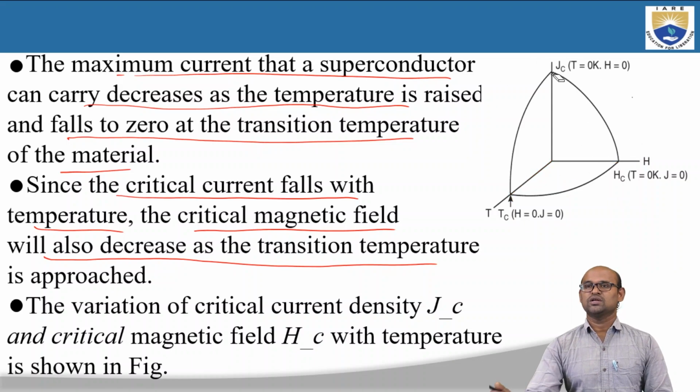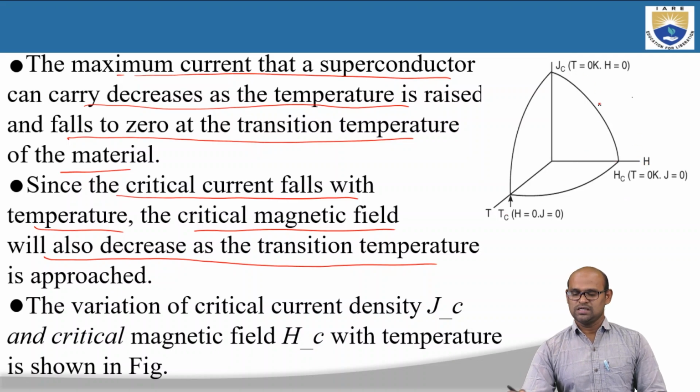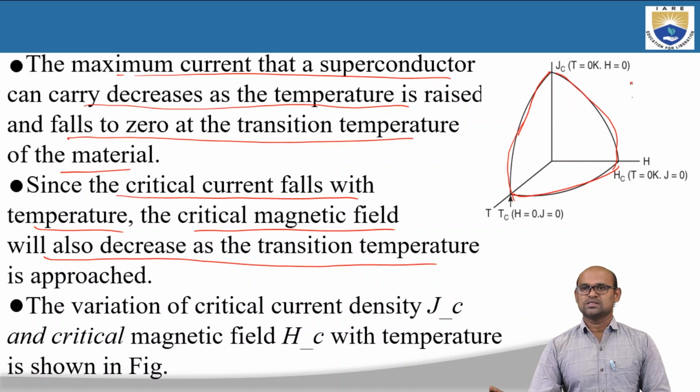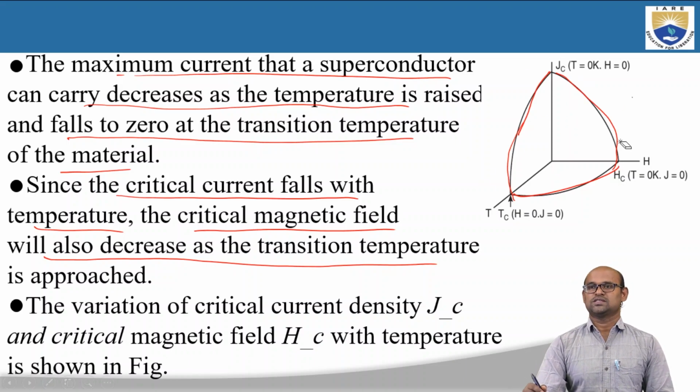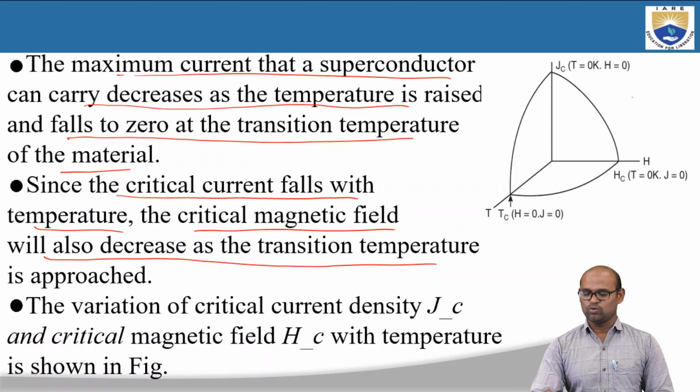So this is the variation of critical current density, magnetic field and temperature. All these three parameters we can see, and this is the curve inside which you have the superconducting state. Above this surface there is no superconducting state; you have the normal state above these values.